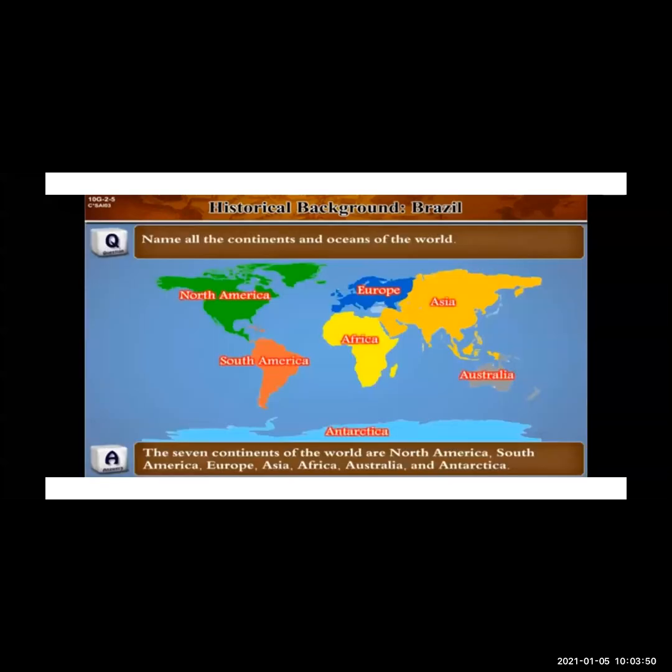The 7 continents of the world are, as you already know: North America, South America, Europe, Asia, Africa, Australia, and Antarctica. You can see by the colors, you can distinguish them.